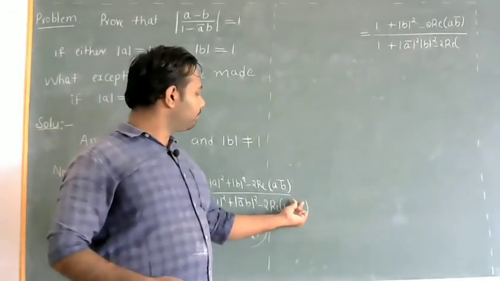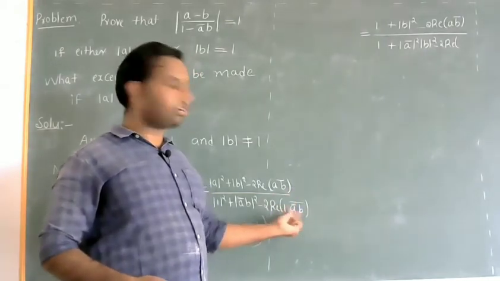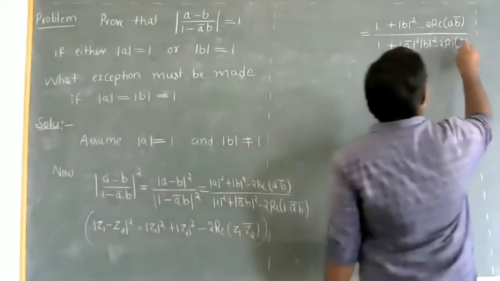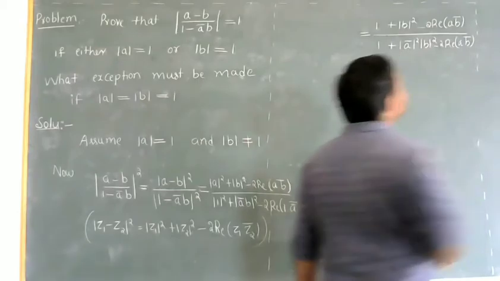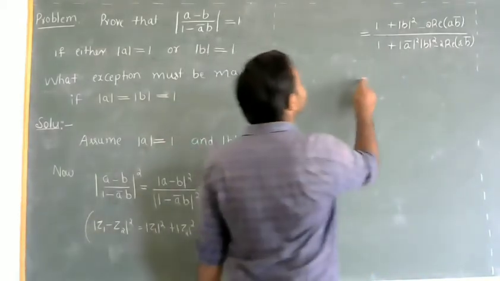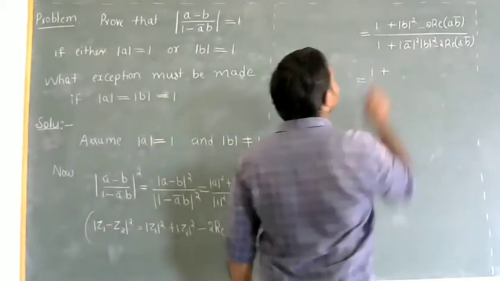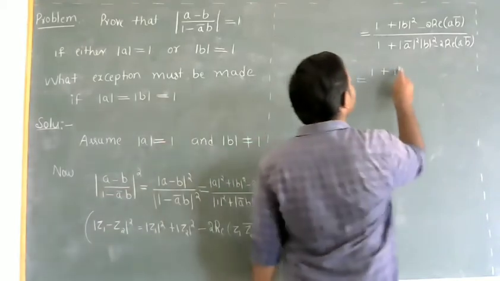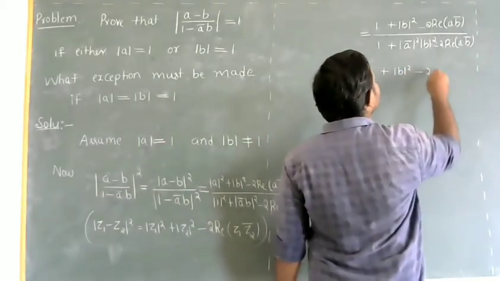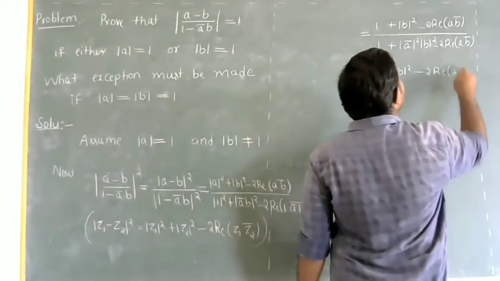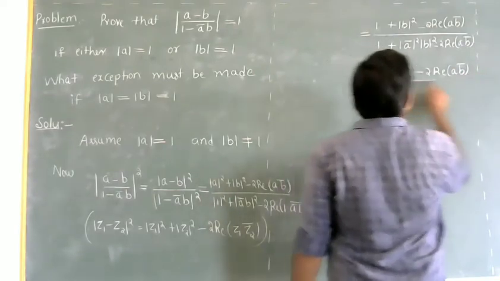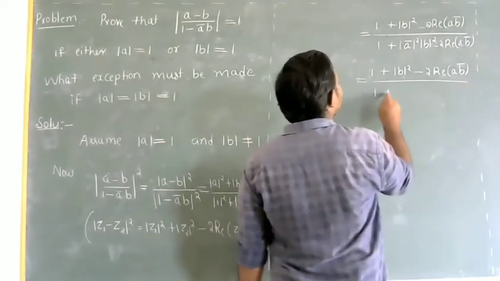So conjugate of a bar b is a b bar. Now this is equal to 1 plus modulus of b whole square minus 2 into real part of a b bar divided by 1 plus